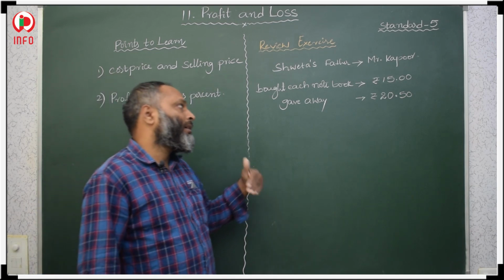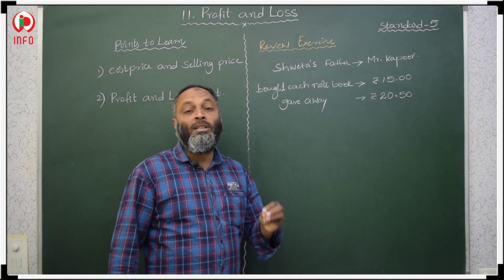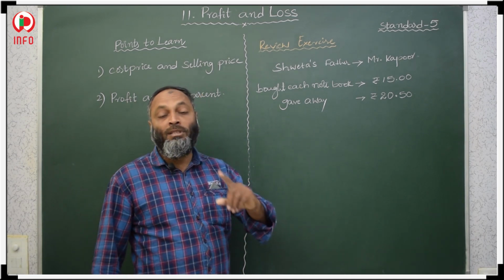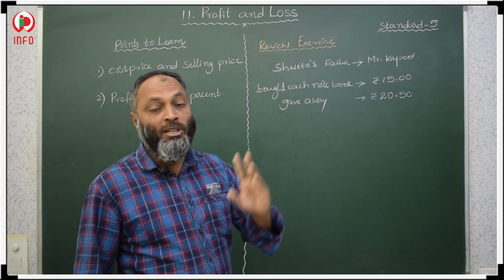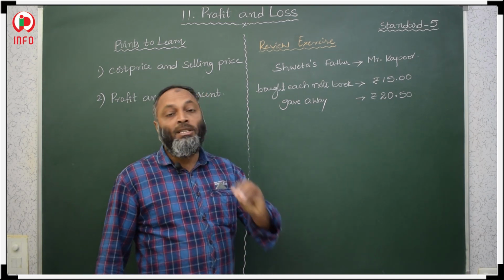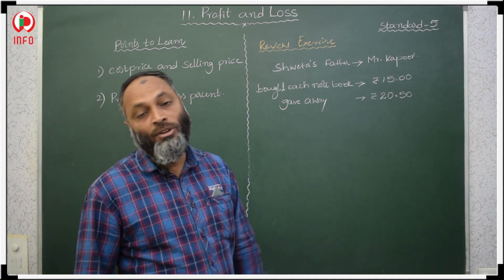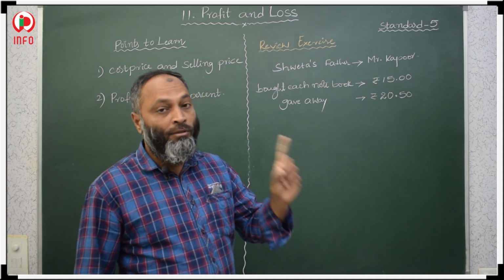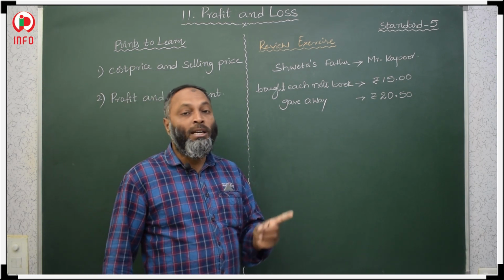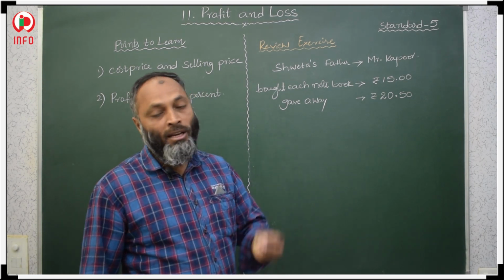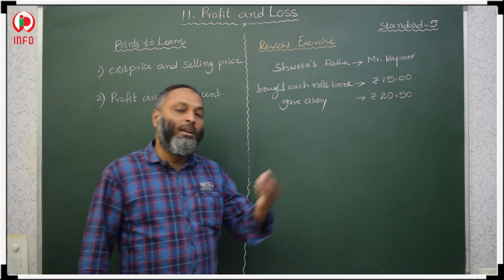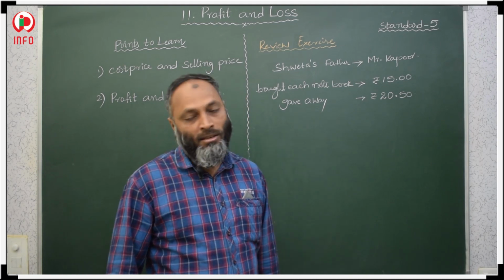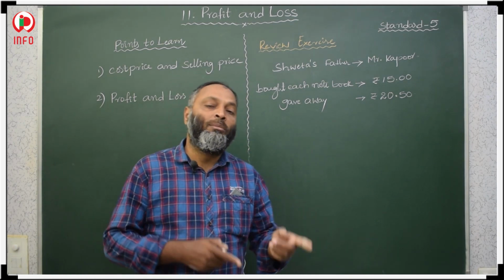What is the main aim? The booksellers should purchase the articles from a wholesale shop. Why from a wholesale shop? Because they get the articles at a lower price, and that is why they get profit.